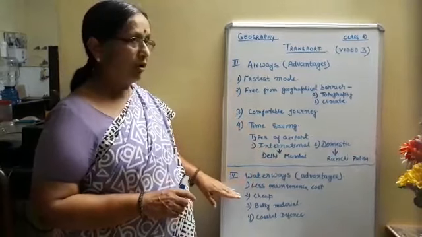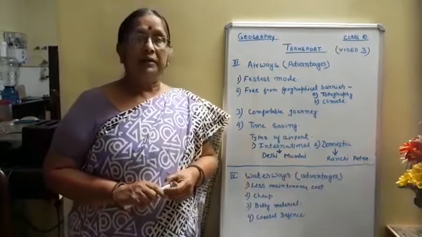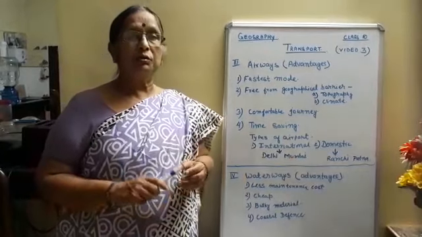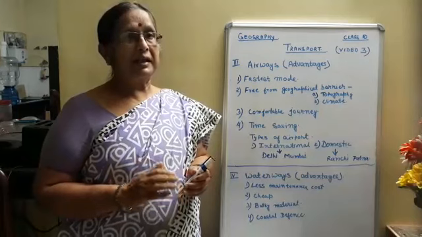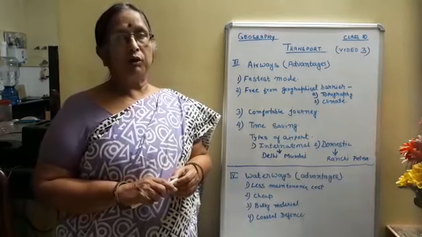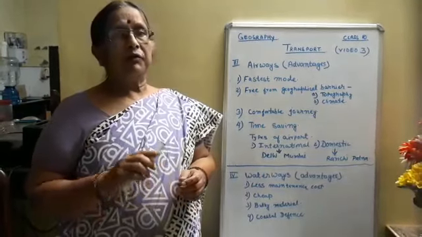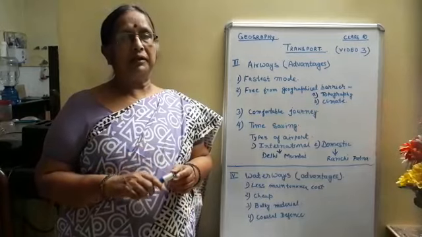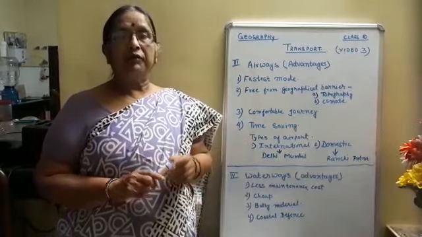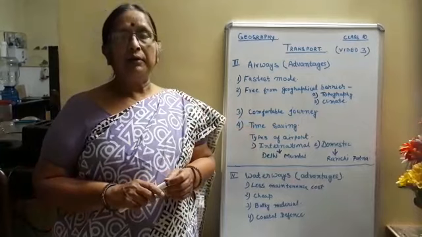Now the fourth mode of transport is waterways. Now waterways are of two types. There are inland waterways and coastal waterways. Inland waterways means those boats and ships that sail inside the country. So very few inland waterways are there. We have got one national waterway from Calcutta towards Silchar, one which moves on river Ganga from Hooghly to Allahabad. So all these are the inland waterways.